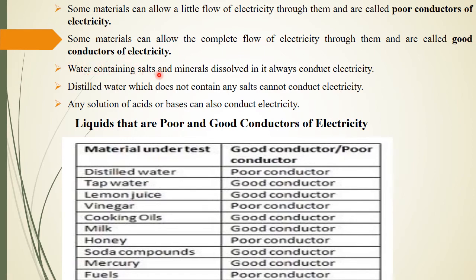Water containing salts and minerals dissolved in it conducts electricity. Distilled water, which does not contain any salt, cannot conduct electricity. Salt is sodium chloride, so it is not present in distilled water. The movement of ions does not happen, and hence distilled water cannot conduct electricity.